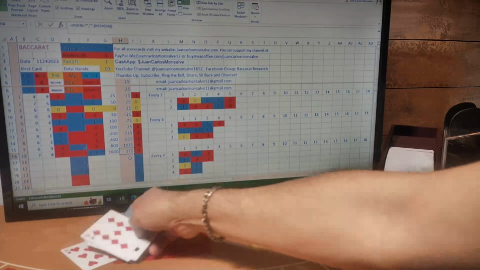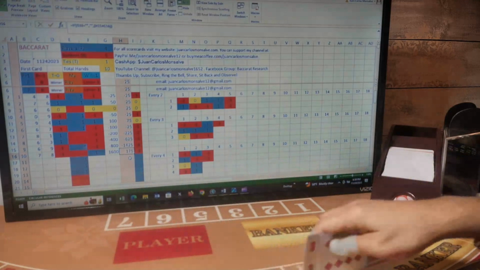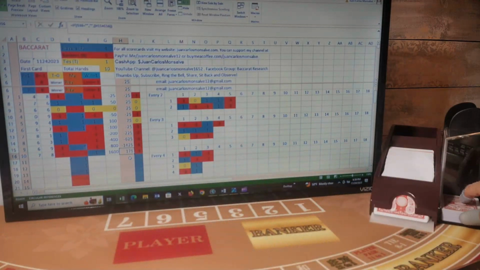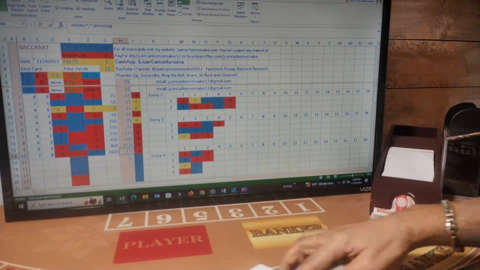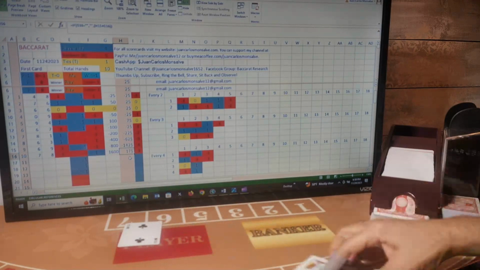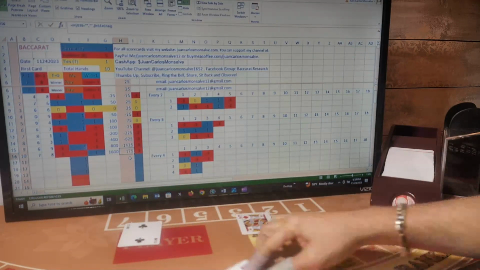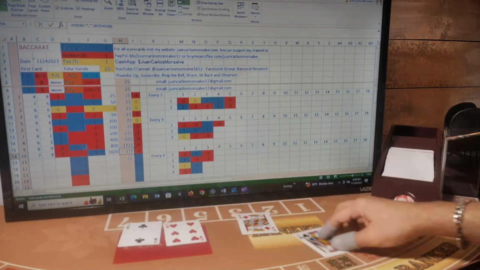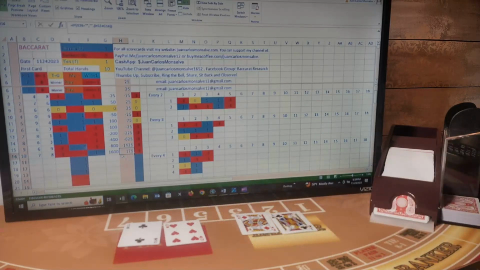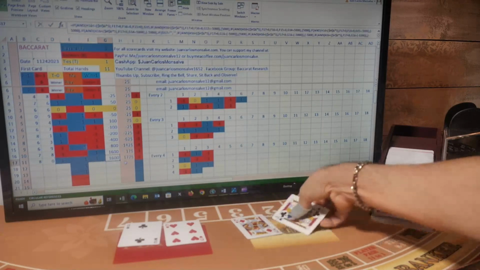The bet remains the same, 1600. My next three bets will be players. First card for player, first card for banker, second card player, second card banker. Now player has a natural 8, and banker has a 0. So this is a player hand. I will bet on player, and I won this hand, and I won another 1600.